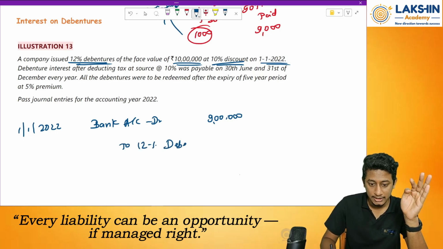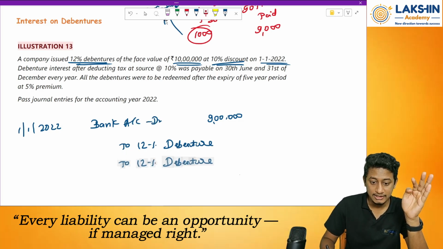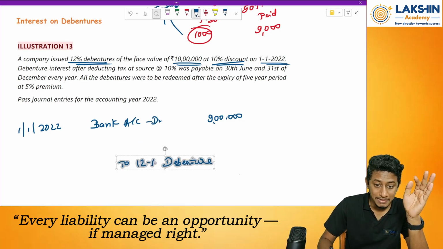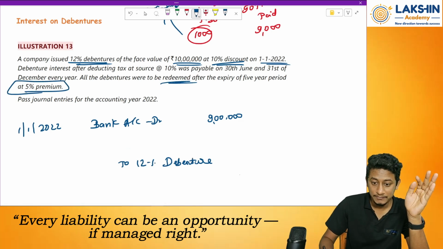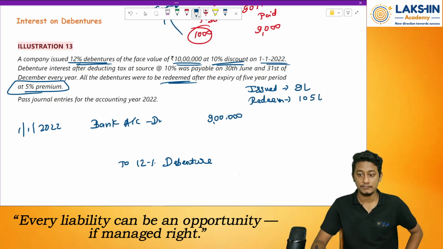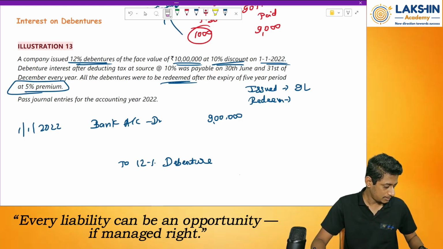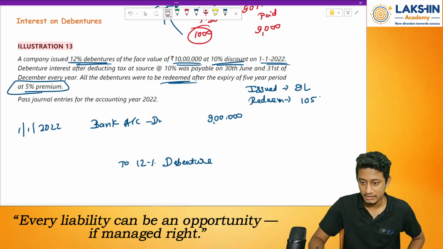12% debenture. But these debentures are redeemable at what? Redeemable at 5% premium. That means I have issued them at how much? Rupees 9 lakh. These are redeemed at what? 10 lakh plus 5% premium will be 10.5 lakhs. Yes, 10.5 lakhs.